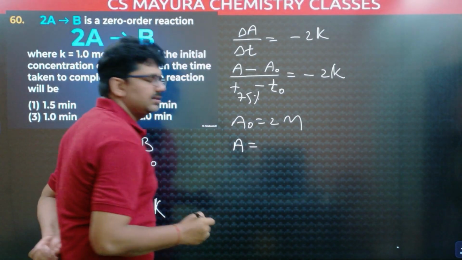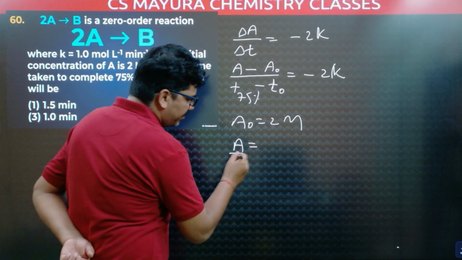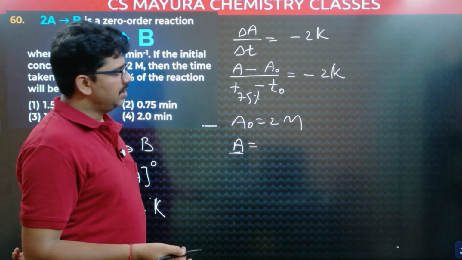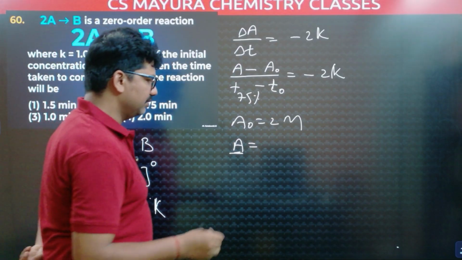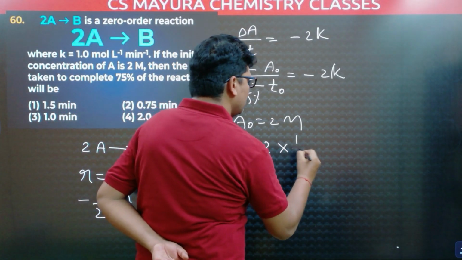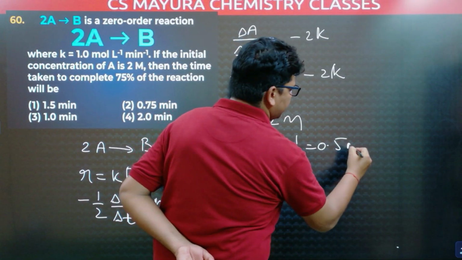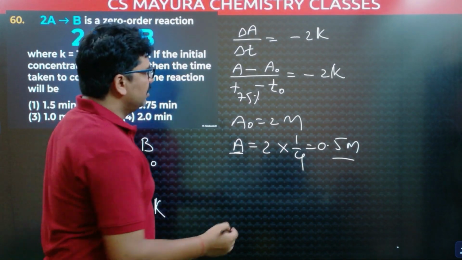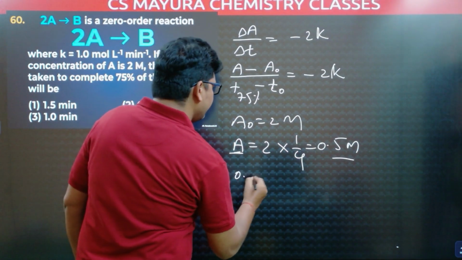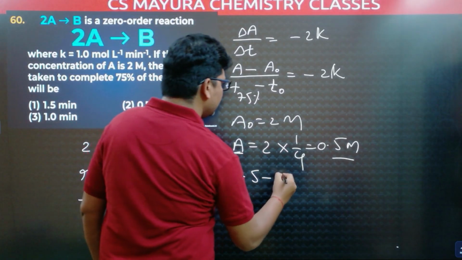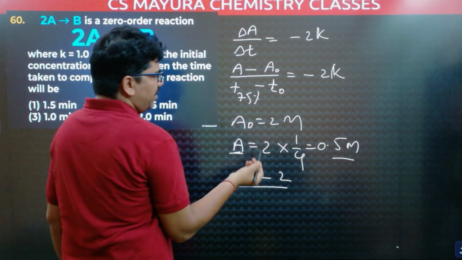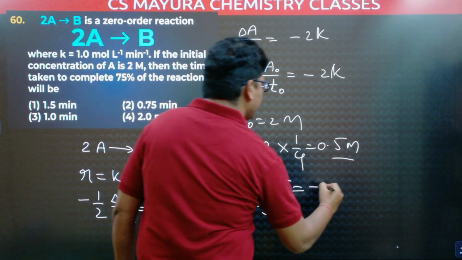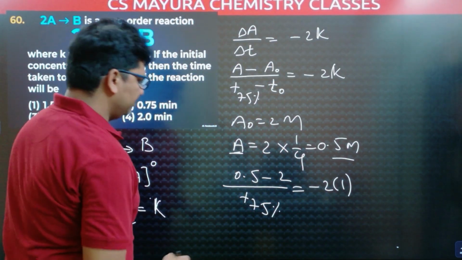And A is the concentration left after 75% completion. 75% is completed, and how much remains? 25%, 1/4. 2 into 1/4 is 0.5. So initial is 2 molar, 75% is completed, remaining 0.5. Now 0.5 final minus initial 2, divided by T 75% minus T naught, which is 0, is equal to minus 2 into 1, K value is 1.